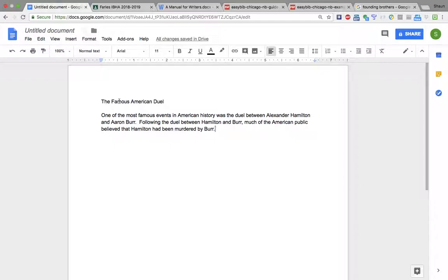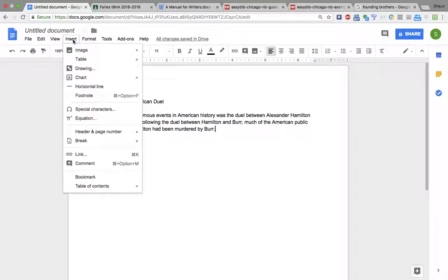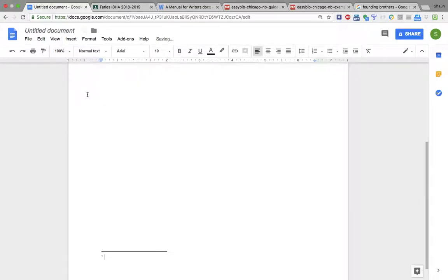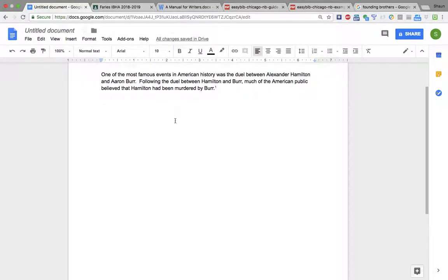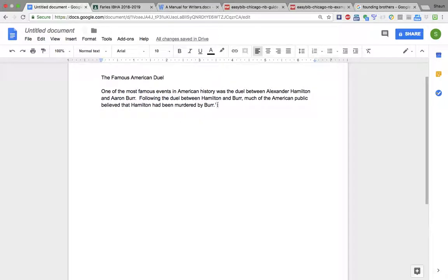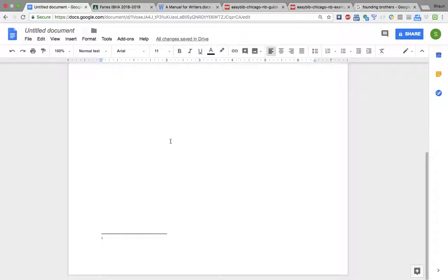For Google Docs, what you're going to do is go up to Insert. You see the drop-down menu here. You go down to Footnote, and you insert a footnote. And there you go. It does pretty much all of the work for you, or at least the formatting issues. So I have superscript 1. At the footer of the page, which is why it's called footnotes, it creates this little line for you, and number 1 for you to type in the footnote citation.